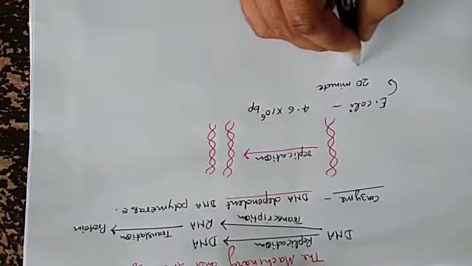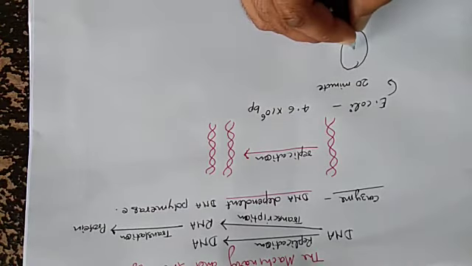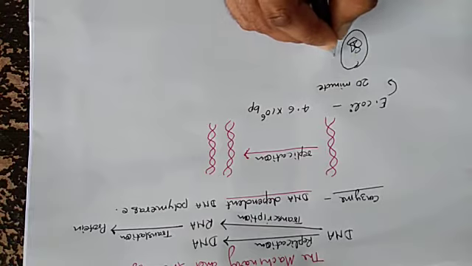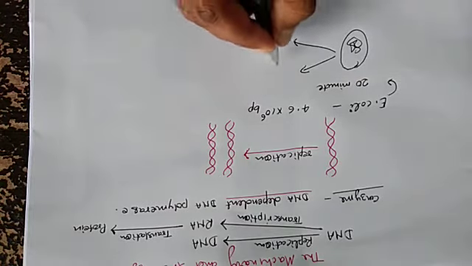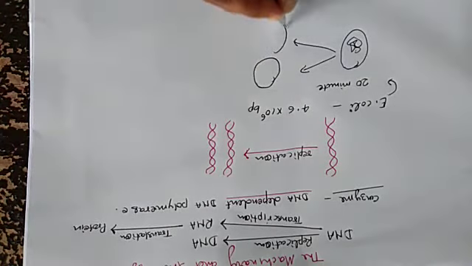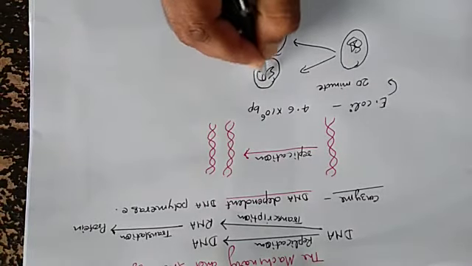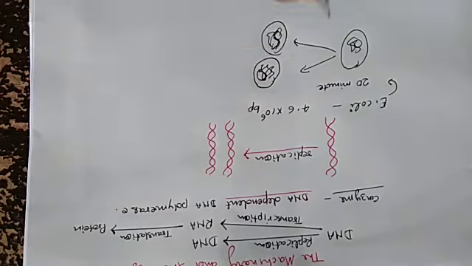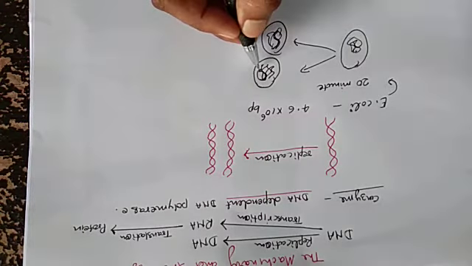Because one bacterium divides, it means the nuclear material of the bacterium also divides. The content of the DNA in the mother cell is the same in the daughter cell.